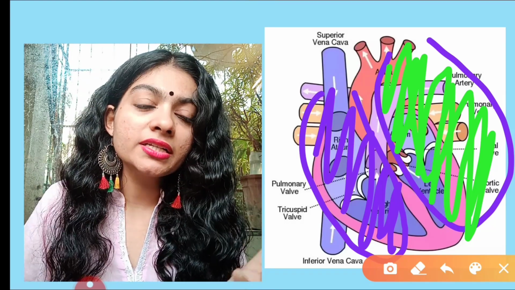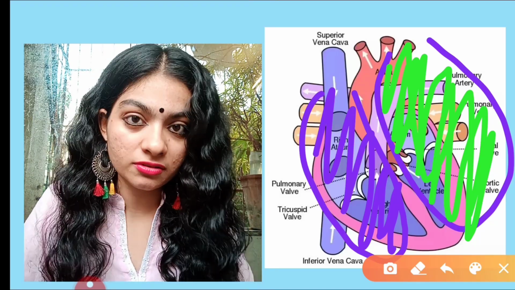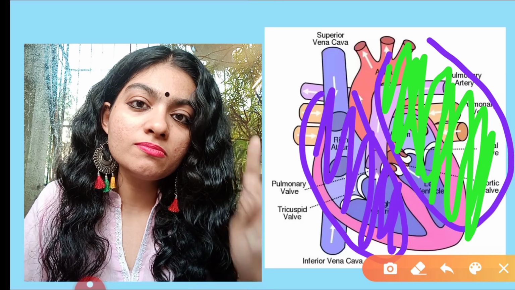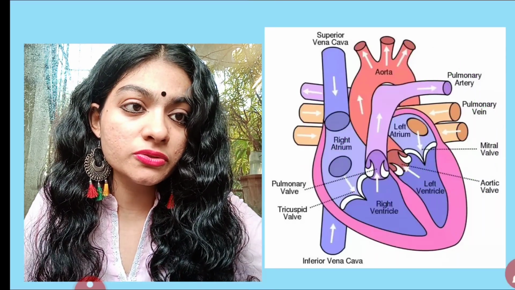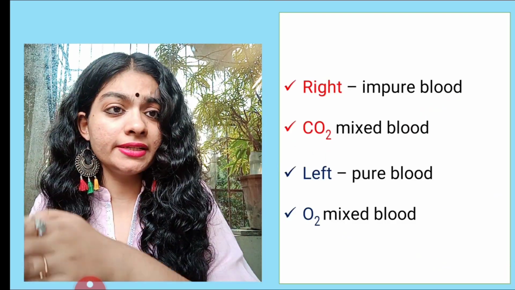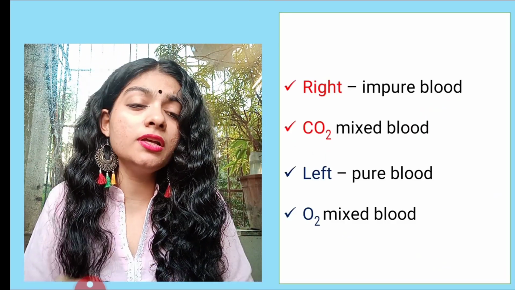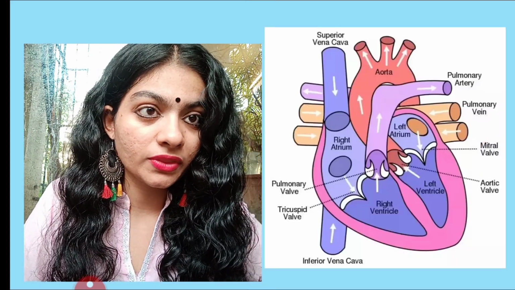When I'm saying left side contains pure blood, it means oxygen mixed blood. So the other term for oxygen mixed blood is pure blood. Always remember this. This is the first step which you need to remember. So right side contains impure blood, carbon dioxide mixed blood. Left side contains pure blood, oxygen mixed blood.